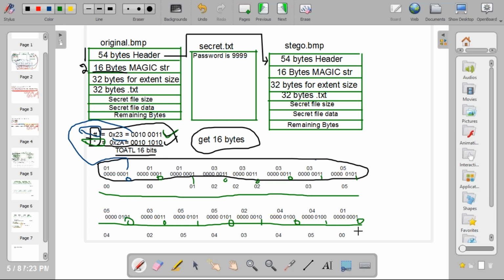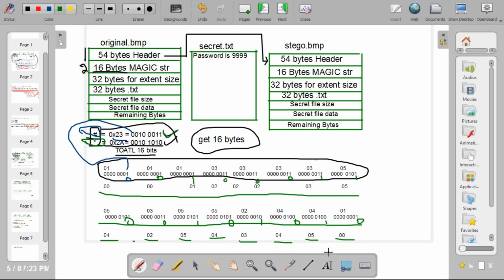Then again, see now after modifying the LSB, see the values. 5 is there, it will become 4, only one change. 3 is there, it is becoming 2, only one change. 5 is there, 5 only, no change. 5 is there, becoming 4, only one change. 2 is there, becoming 3. 4 is there, 4 only. 4 is there, becoming 5. 1 is there, becoming 0. Only one change will be there, or you will get the same value.